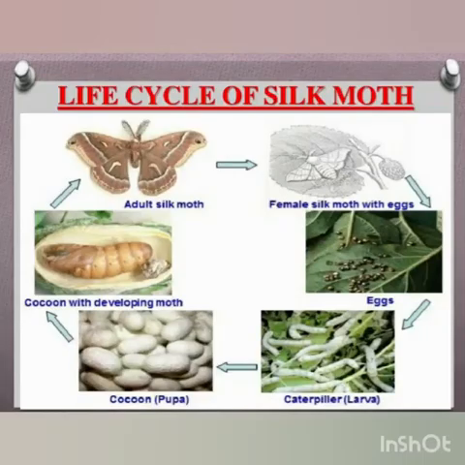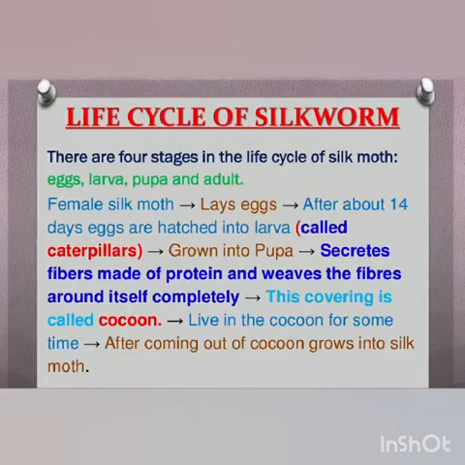Now, let's discuss the life cycle of the silk moth. The life cycle of a silkworm or silk moth consists of four stages from egg to adult silk moth. There are four stages in the life cycle of the silk moth.